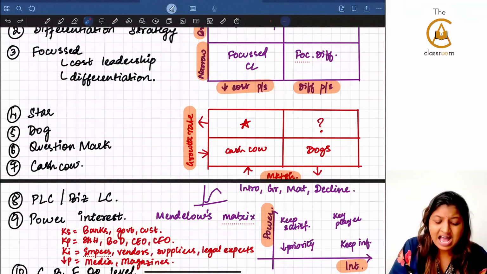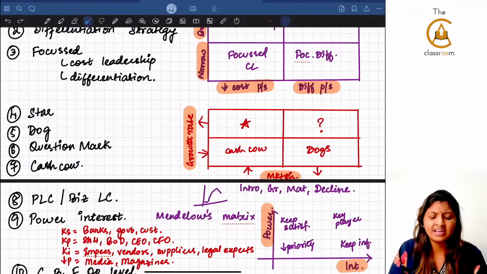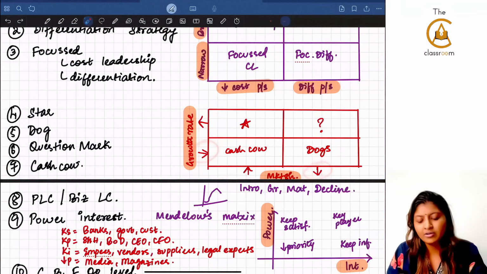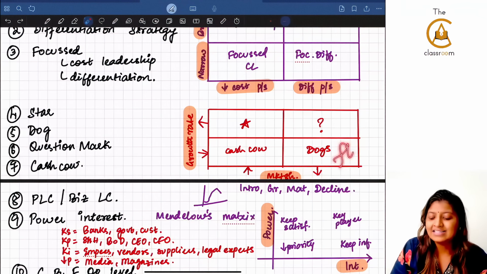Cash cow is low growth rate and high market share. For example, MS Office, they have already taken the market share, but growth rate, if you see, not so much. Both are low, growth rate also low, market share also low. Example is floppy disk, and that is dogs, guys.